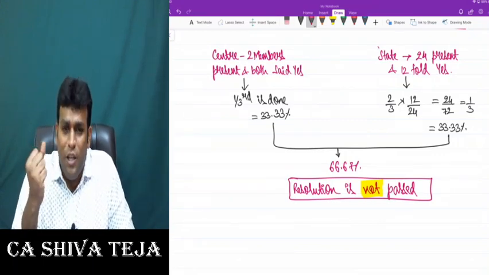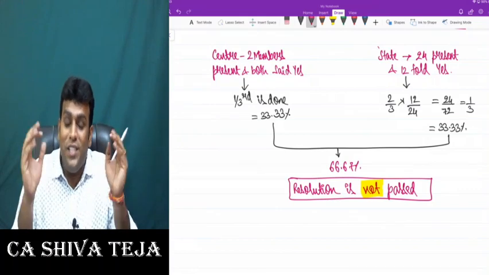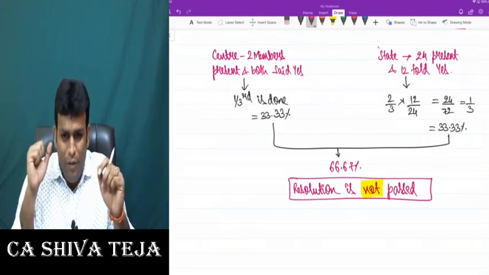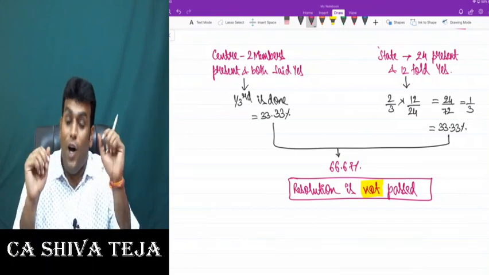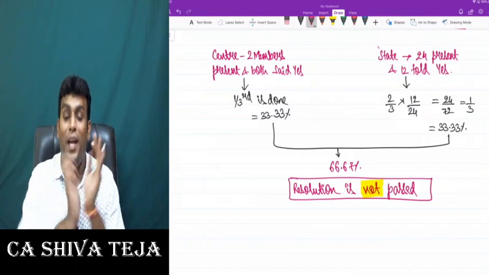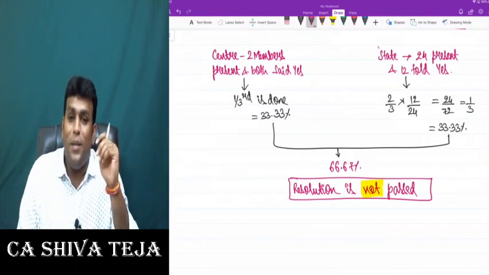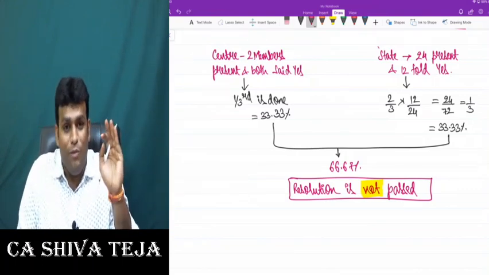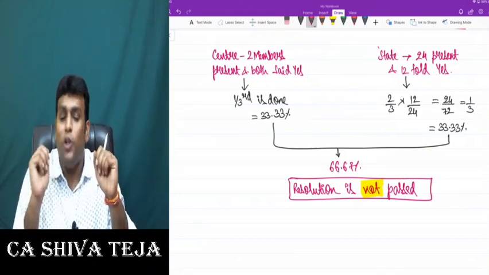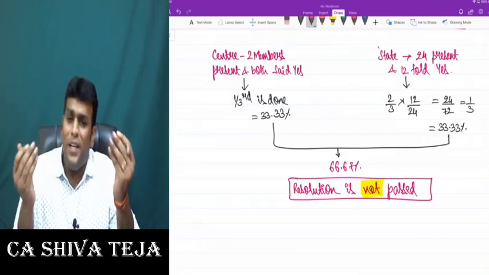Center has got a weight of 1/3. All states together have got a weight of 2/3. I repeat one more time. Central has got a weight of how much, sir? 1/3. And all states together have got a weight of 2/3. And to pass the resolution, there should be 3/4 majority. So one clear-cut point you have to understand is that resolution cannot be passed unless there is a 3/4 majority, which is nothing but 75%.